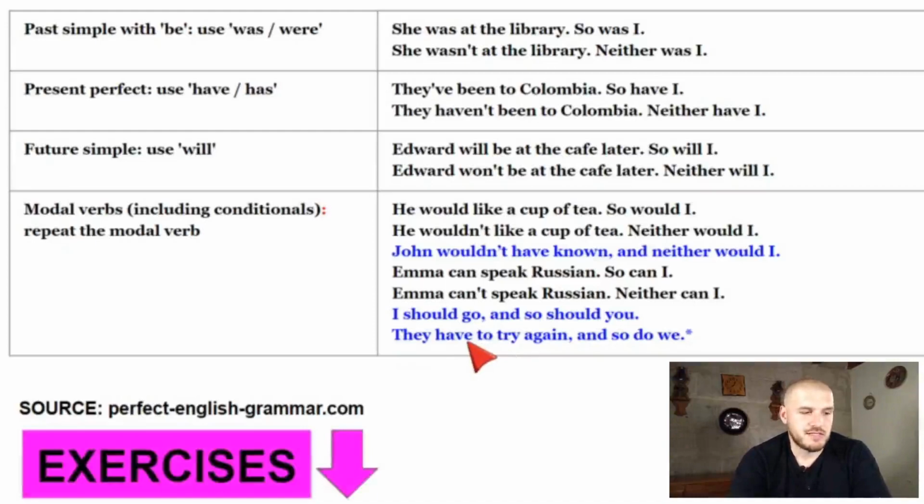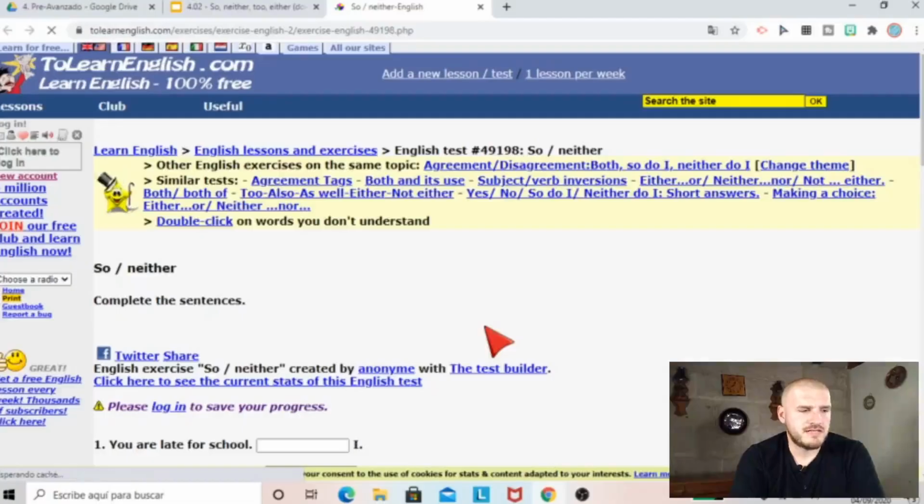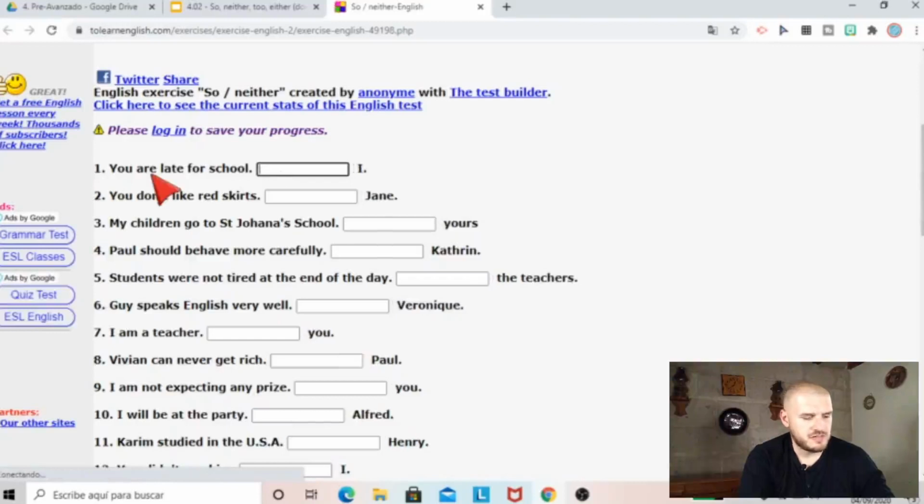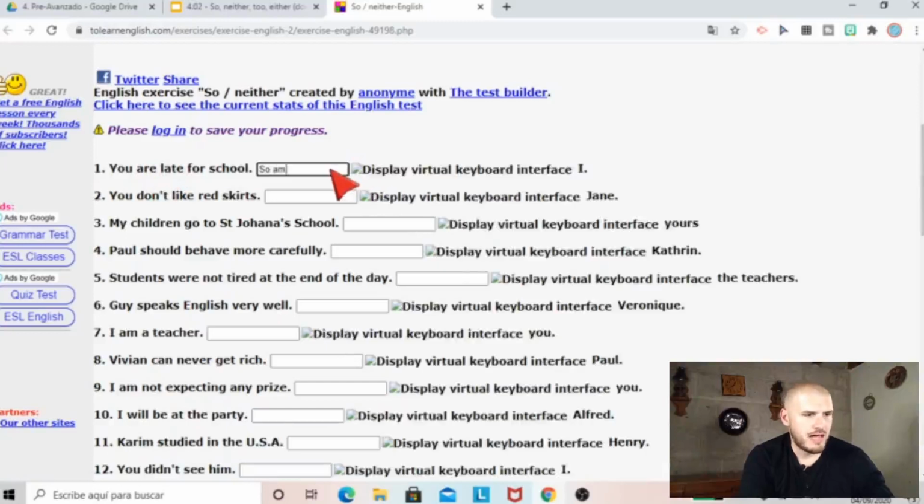Let's try some exercises. Go to point number 1 in the description to open the activity. Okay, so this is the activity page, and if you scroll down, you can see the activity. So, you are late for school, so it's going to be agreeing with this. It's affirmative, so it's going to be so. It's verb to be, are, so it's going to be am, is, are, and because it's I am, right? So am I. Don't know what's going on with this website right now, but it's doing this funky thing. I don't want to see it, but whatever.